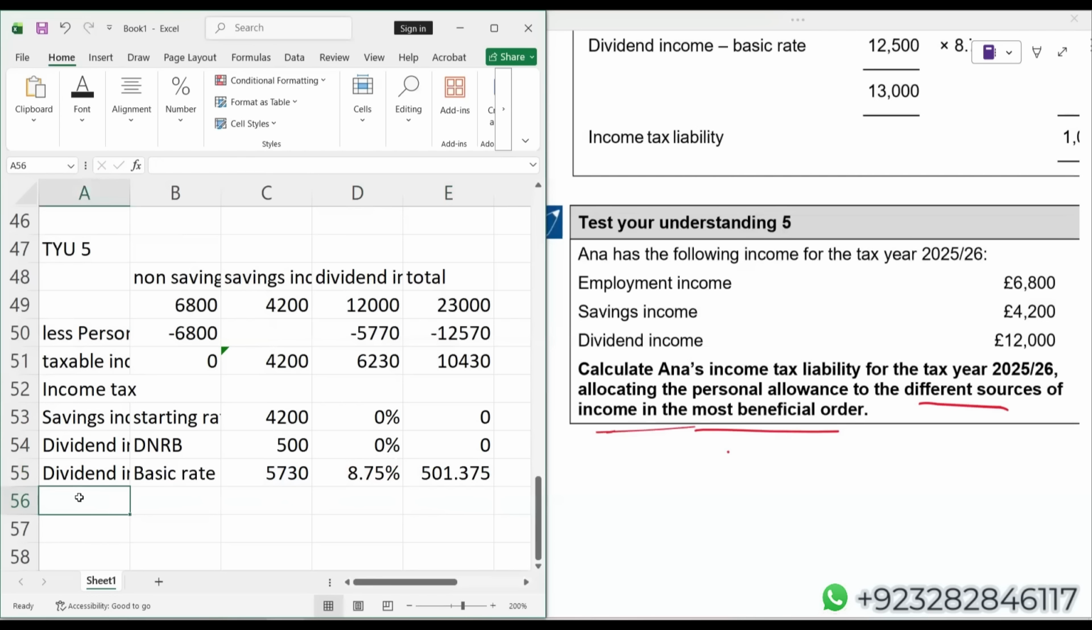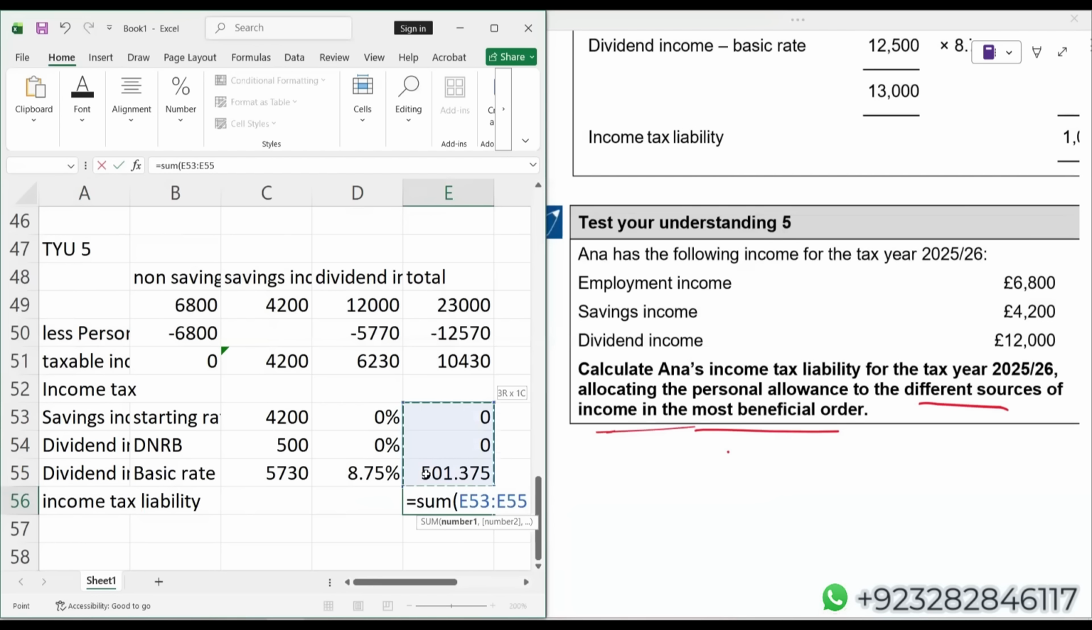So here comes your income. Simply if I use some formula, even I'm not using the formula, I know that what I'm getting. So students' income tax liability is 501.375, or make it 501. So students, that is all about today's first live revision class, Finance Act 2025.